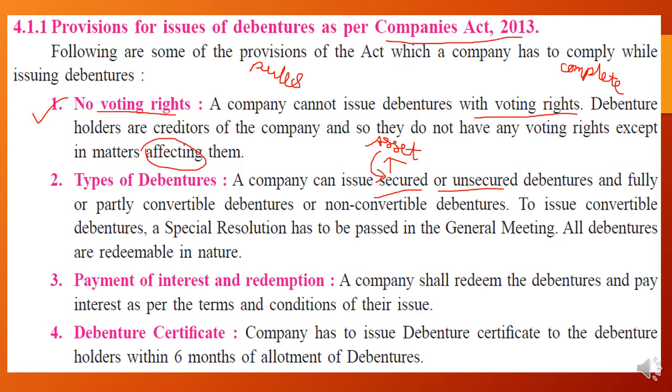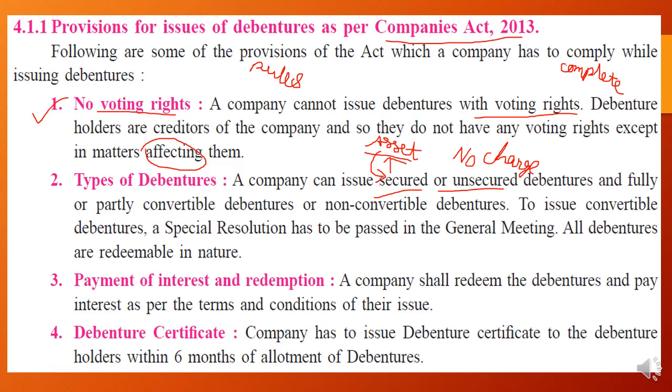At that time that asset of the company would be sold and the amount will be paid to the debenture holder. Unsecured means the opposite of secured, in which no charge on any asset will be given.